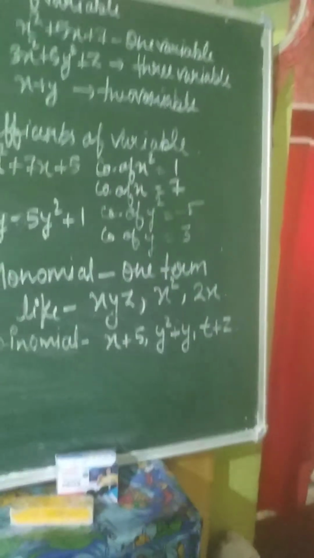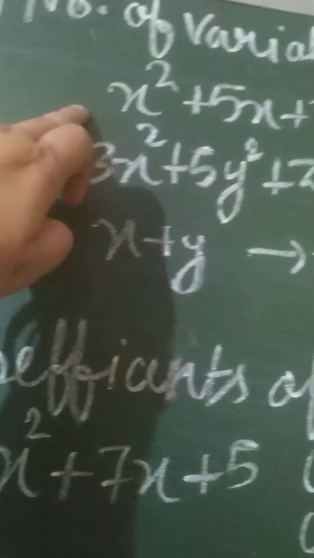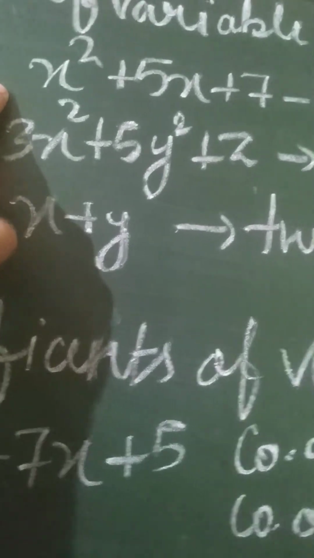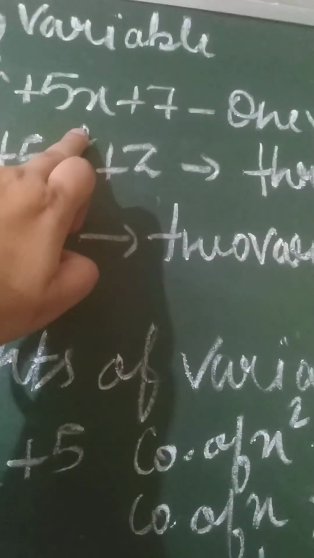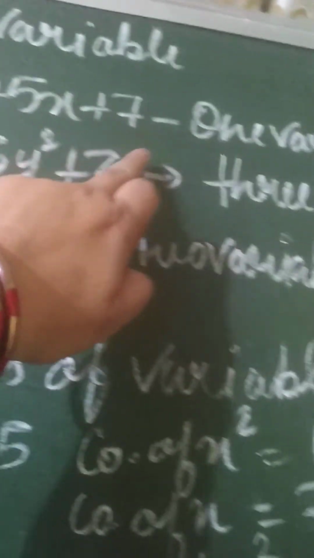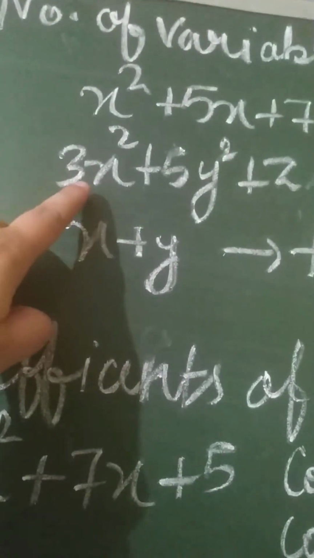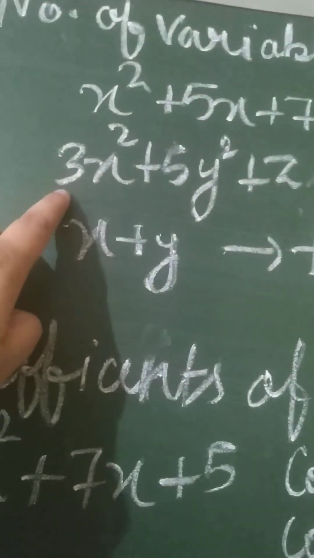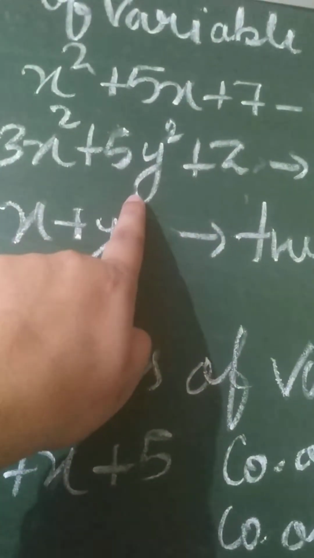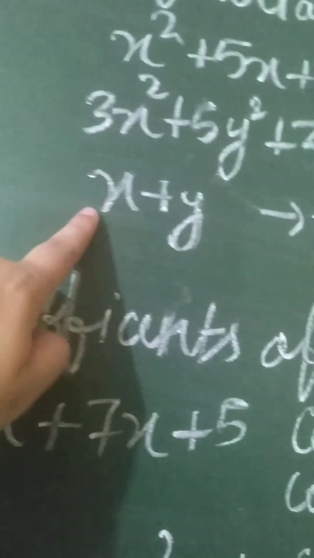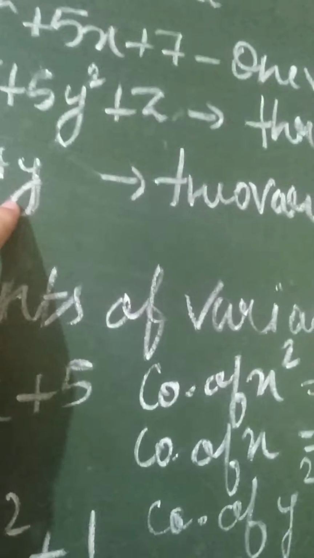After that, the coefficient of variables. Coefficient means what is multiplied. If you see these equations here, in the multiply of x square, nothing is there. It means 1. So the coefficient of x square is 1. Here 5x, the coefficient of x is plus 5. Here 7 is the constant. See the next one, 3x square. The coefficient of x square is 3. Here the coefficient of y square is 5. Here the coefficient of z is 1. See the next one, the coefficient of x is 1, the coefficient of y is 1.